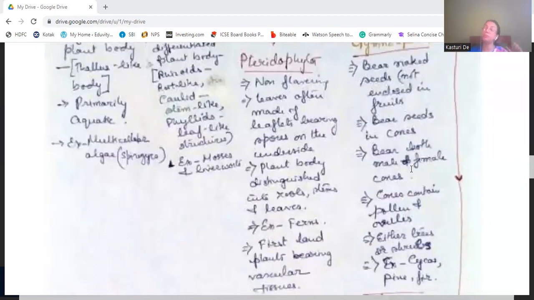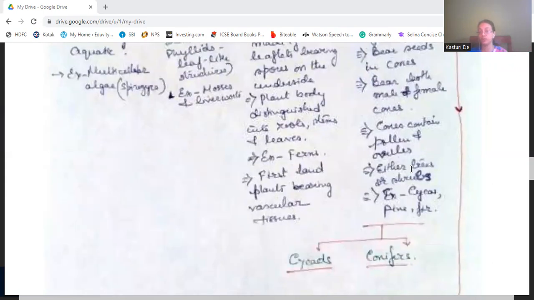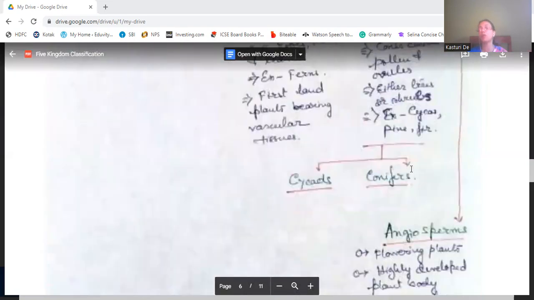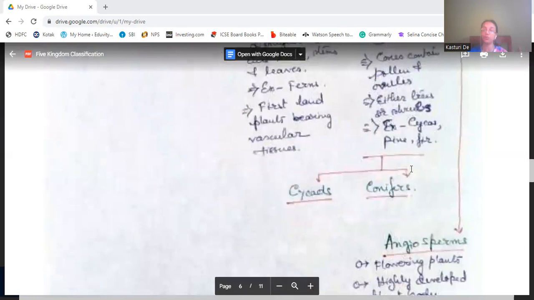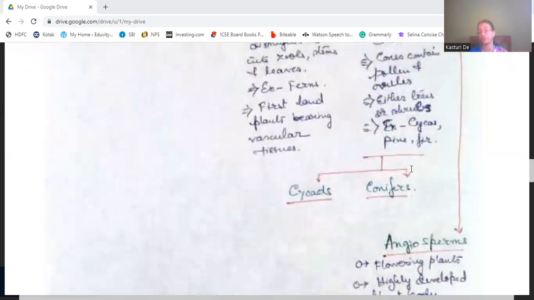Both male cones and female cones are there. Cones contain pollen and ovules. They are either trees or shrubs, for example, cycas, pine, fir, like that. These gymnosperms are again divided into 2 groups, cycads and conifers.